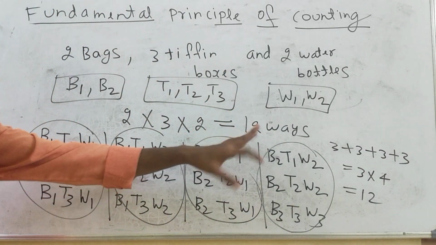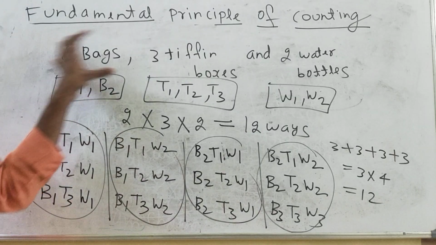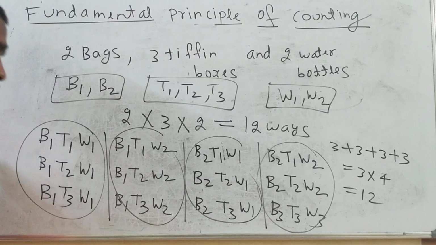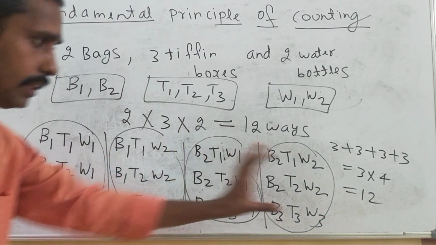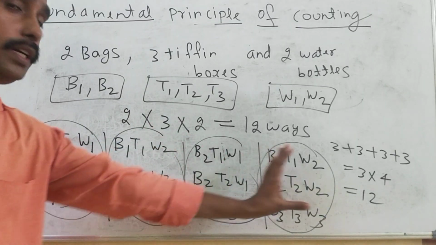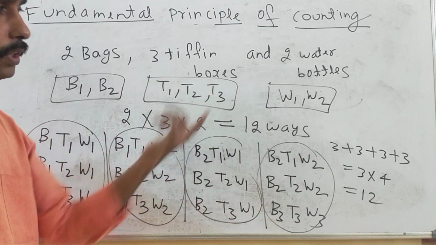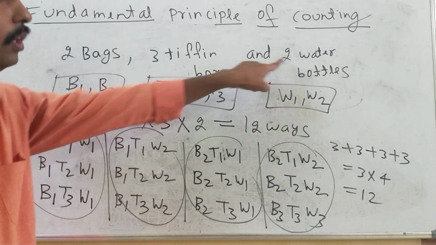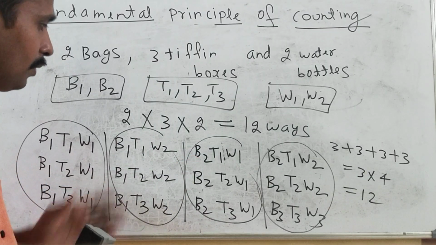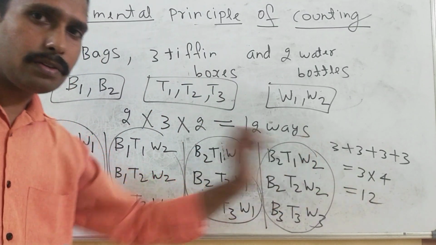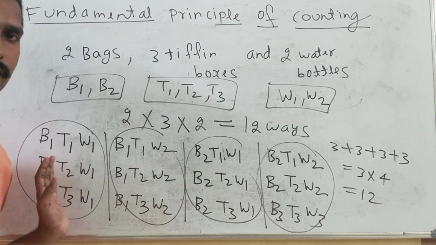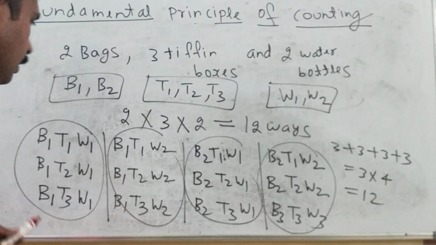So it means, understood, it can be extended for 3 things and more than 3 things also. Is it clear? No need to do it this way actually. This is a very lengthy way. That's why this multiplication rule is designed. So you can see now how easy it is. Instead of doing it this way, 2 threes are 6, 2 sixes are 12, because 2 bags, 3 tiffins and 2 water bottles. So when I take another example, no need to do it this way. For your satisfaction, you can see we are getting exactly 12 combinations. Okay.